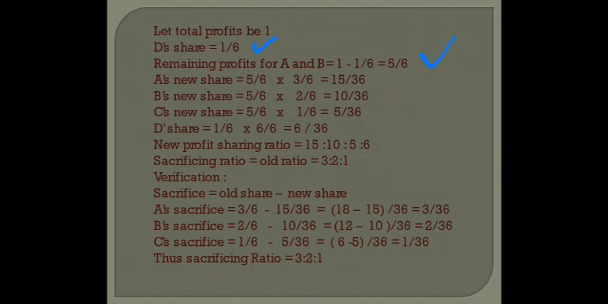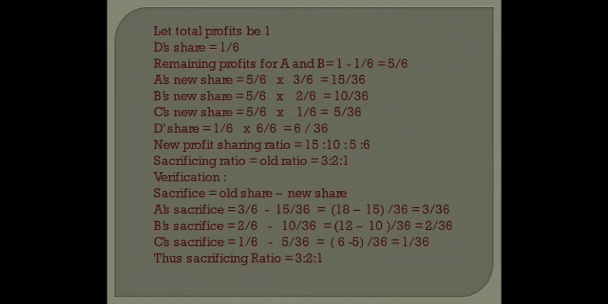B's new share is the remaining profit 5/6 into the old share 2/6. That means 10/36. And for C, it is the remaining profit 5/6 into his old share 1/6. That means 5/36. Now as the base is coming to be 36, and in order to express anything in the form of ratio, we need to have the equal base. I'll do the adjustment for D also. His share was 1/6 multiplied and divided by 6/6. It becomes 6/36. So children, new ratio comes out to be 15:10:5:6.